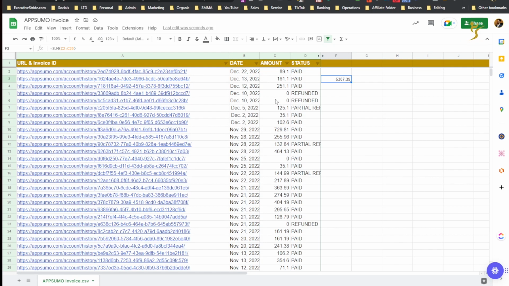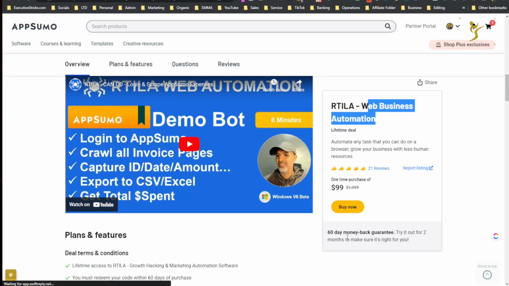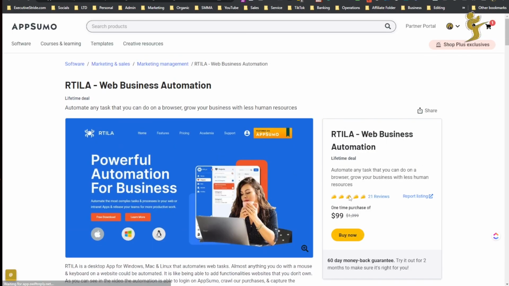I just wanted to show you a finished result of the project, but all in all, there's so much you can do with this tool. And me personally, I really like the tool, and I like the lifetime deals feature of it. There's another tool, let's see if I can think of it off the top of my head. There's a few other ones that are kind of similar, but I actually like this one better, so far at least. Let me see, I have it right here. What is it?